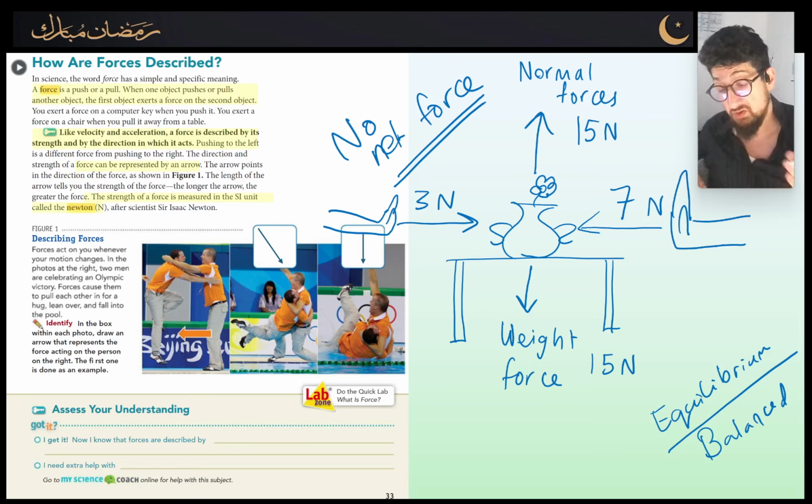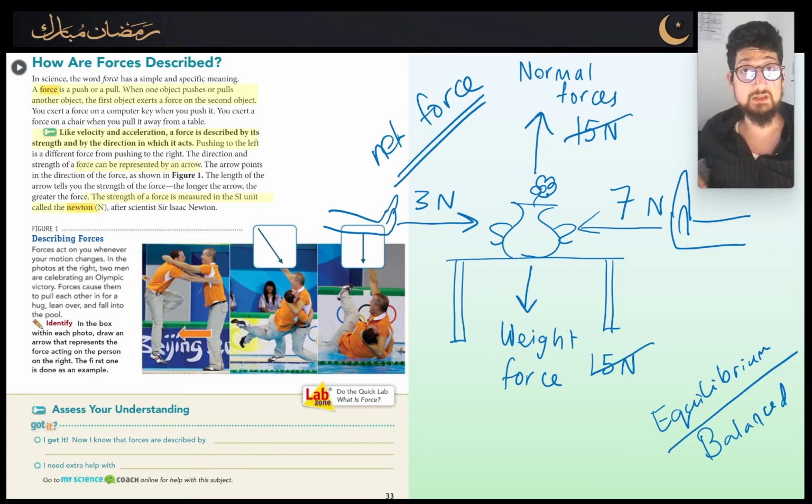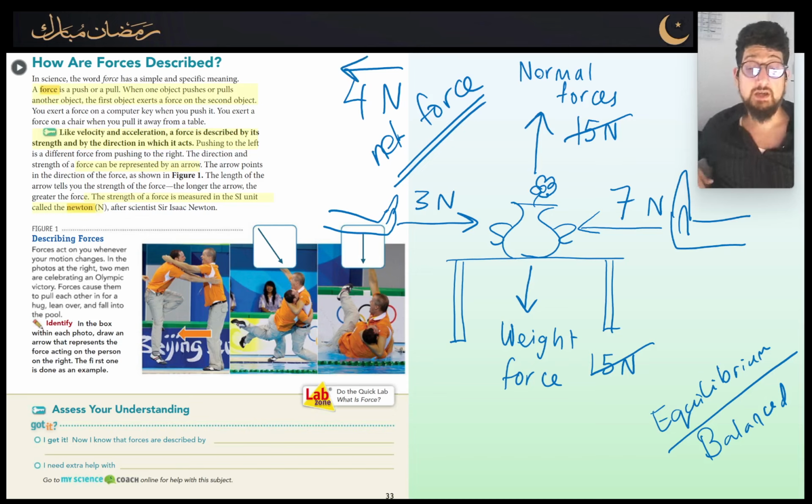What's the overall force now? Well, we can't say there's no net force anymore, because yes, the downwards cancels with the upwards, but these two over here don't cancel out anymore. The 3 is not going to equal the 7. It's not going to be equal and opposite. So what's going to happen? We are going to have an overall force of 4 newtons to the left. So what's going to be the net force? 4 newtons to the left in this case. So the object is going to move. And the reason why it's going to move is because there is an overall net force.